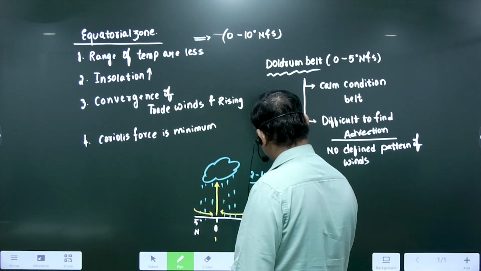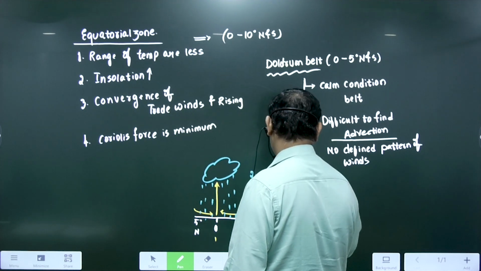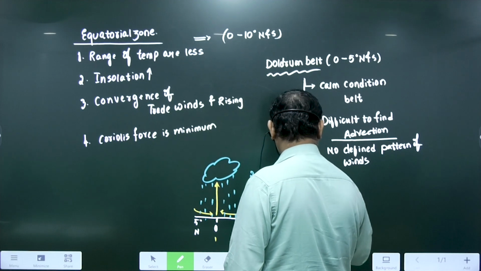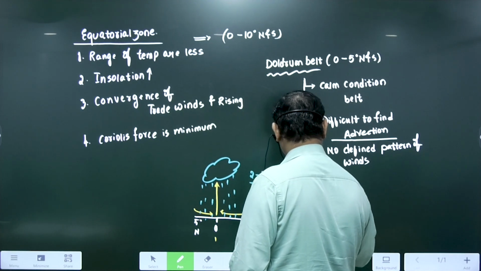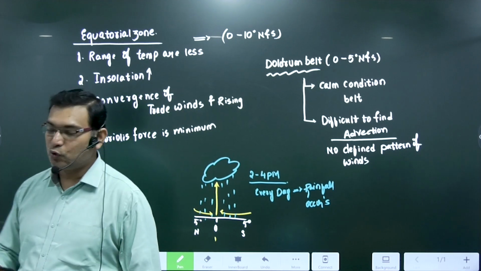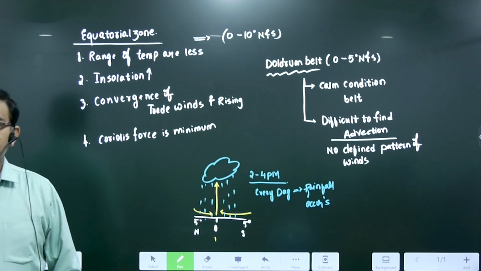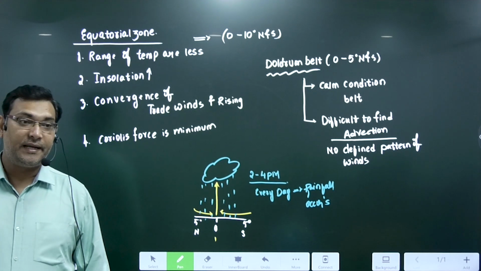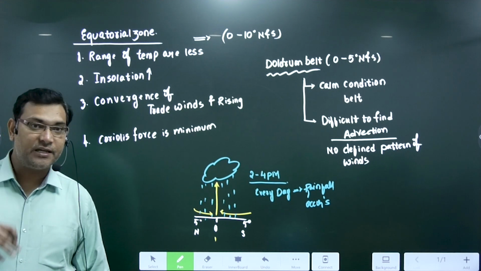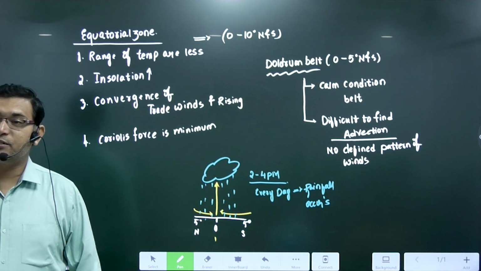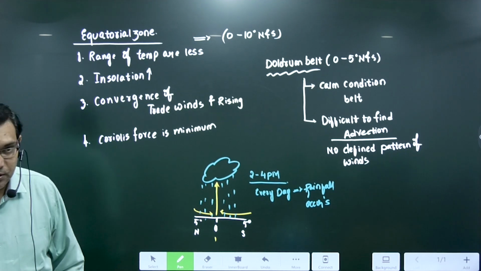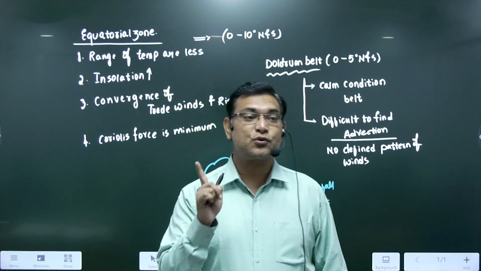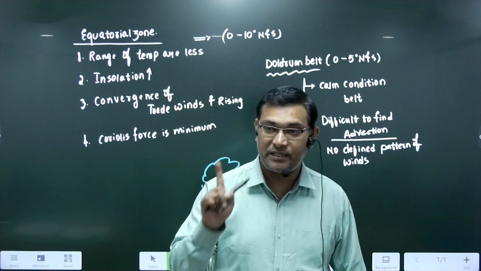Every day rainfall occurs, 2 to 4 p.m. So after 4 p.m. the conditions will be calm till the next day when the sun comes out. That's why it is called a calm condition zone. It is a very calm condition zone. So everyday rainfall is associated with the equatorial doldrum belts.